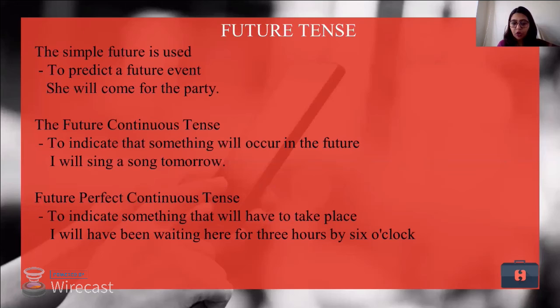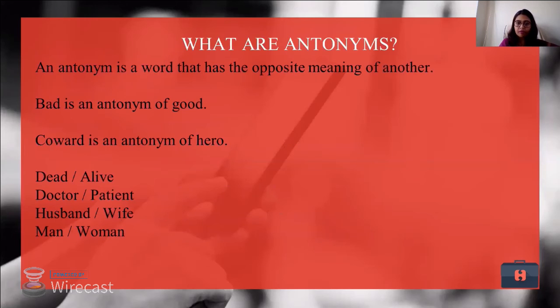Now, moving on, I hope you have understood what tenses are: present tense, past tense, and future tense. We have so many other lessons related to present, past, and future tense, with a lot of exercises on Hello English. You may refer to those pages and make yourself clear. For other queries, I am there. You just have to type a message, ask me, and I'm there to answer you.